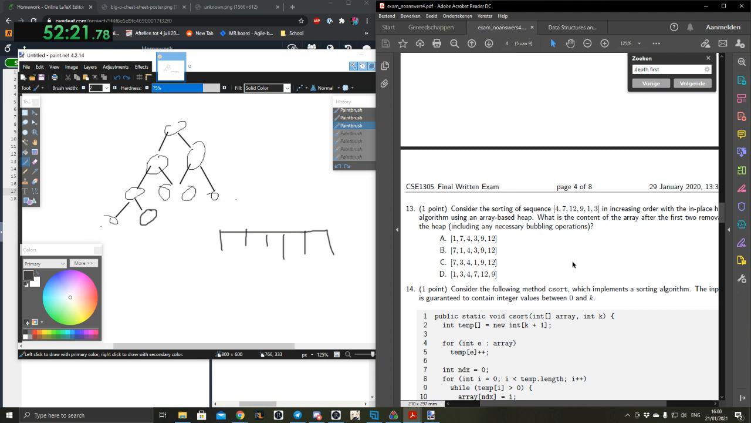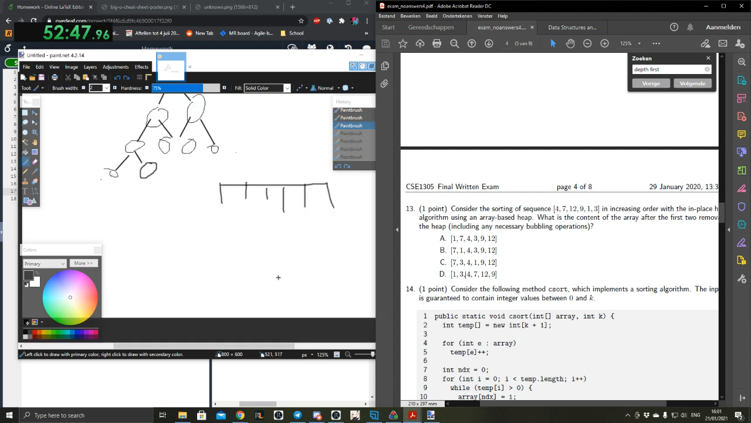I see. So first, the 12 gets moved to the top, as it gets bubbled, whatever. Yep. So that gets put at the end. Then the 9 gets bubbled and put at the end. Then the 7 gets bubbled and put at the end. So it's either B or C. The real question is, how would this end up? So for this, I would actually draw the heap and work it out from there.